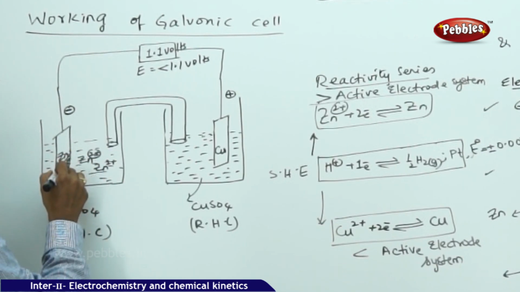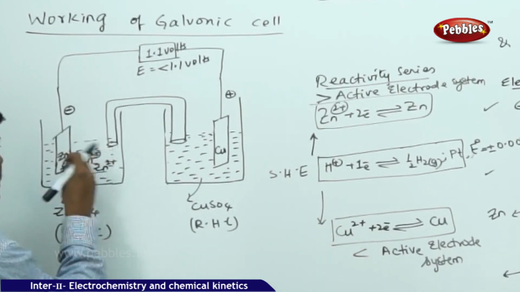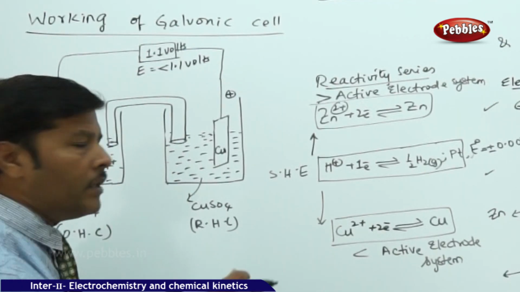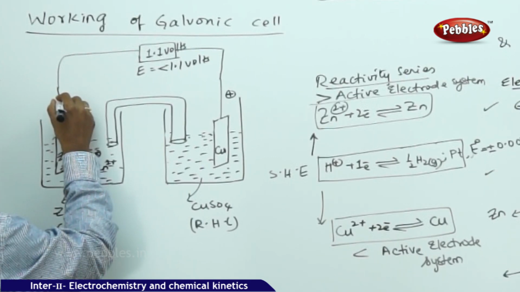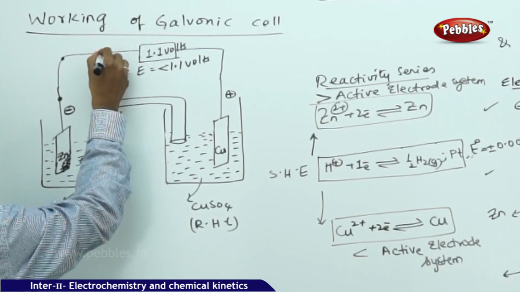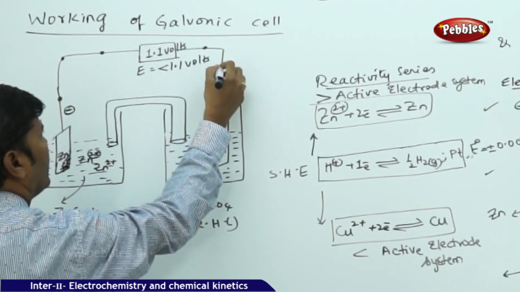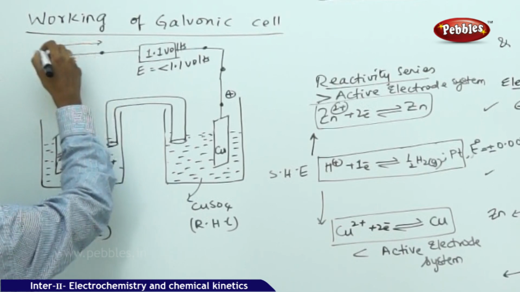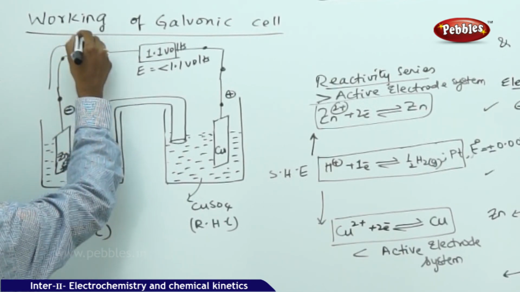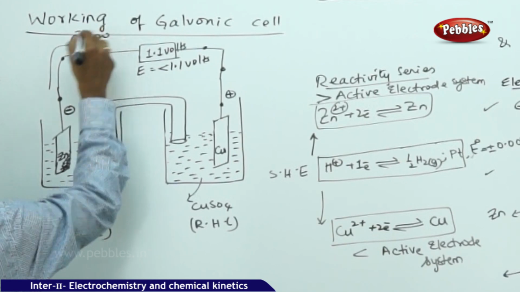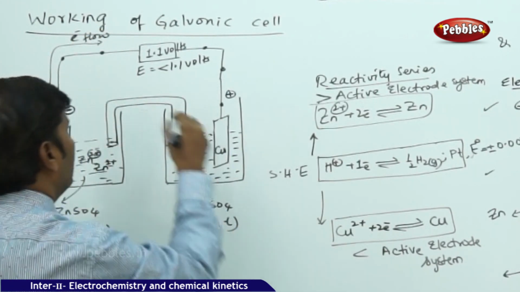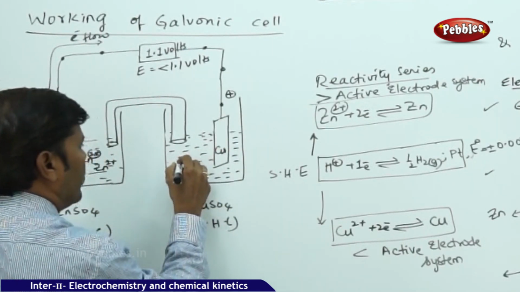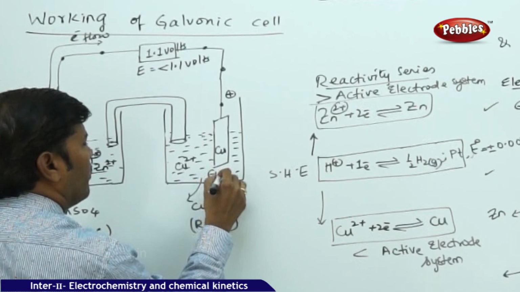As the electrode plate thickness is decreasing, the zinc is getting oxidized. When it is getting oxidized, the zinc ions go into the solution, and the free electrons which are obtained start traveling. You can see these dots. These are the electrons which are moving from the zinc electrode to the copper electrode. So this is the path of the flow of electrons. This is electron flow, and these electrons reach the copper electrode, which already contains cupric ions.